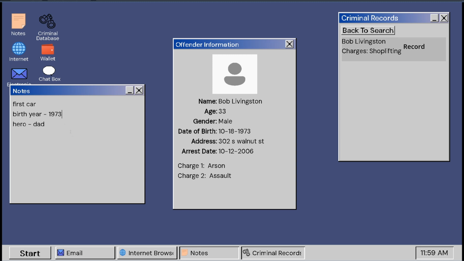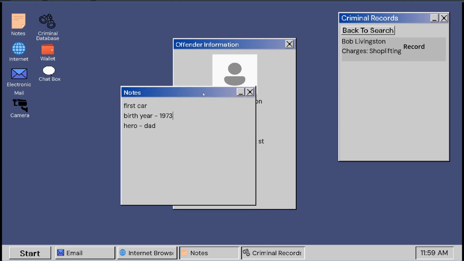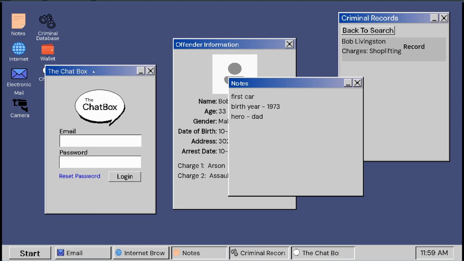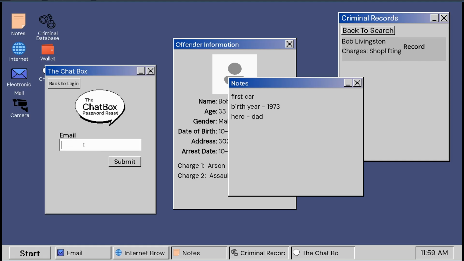So we got 2 of those, but obviously this offender information here for a criminal record isn't going to have his first car. So we'll go to our last application that I've made so far, which is an AOL clone called the chat box. I thought that was kind of cool. But so we'll do reset password here. Same email, that'd be livingston@mail.com.